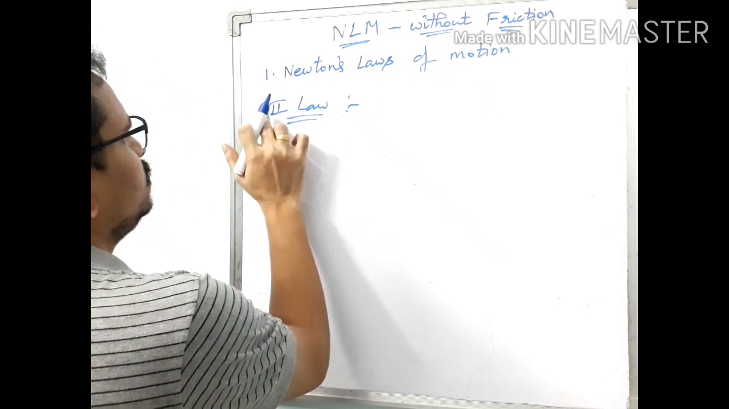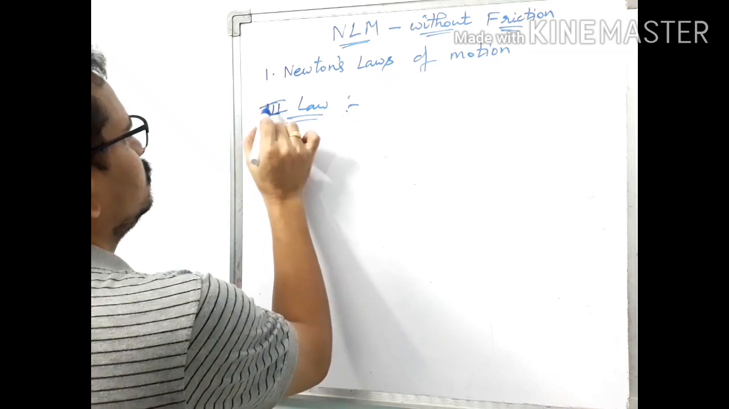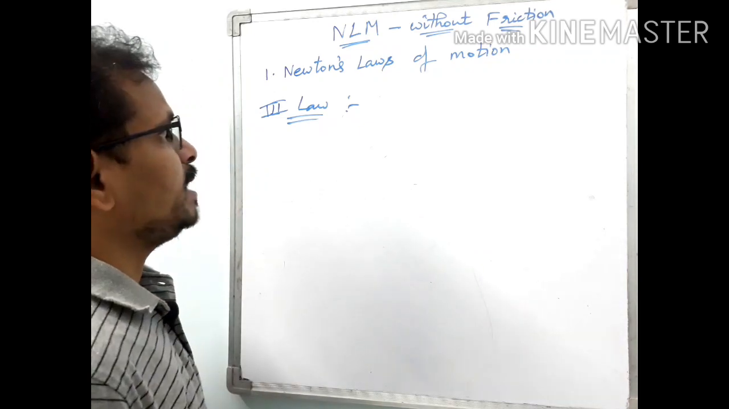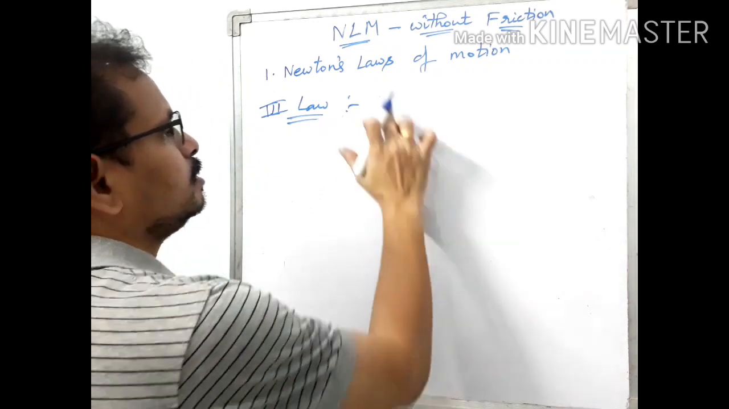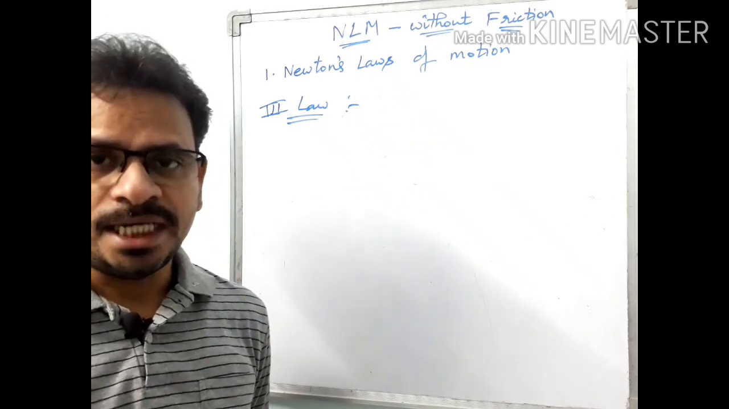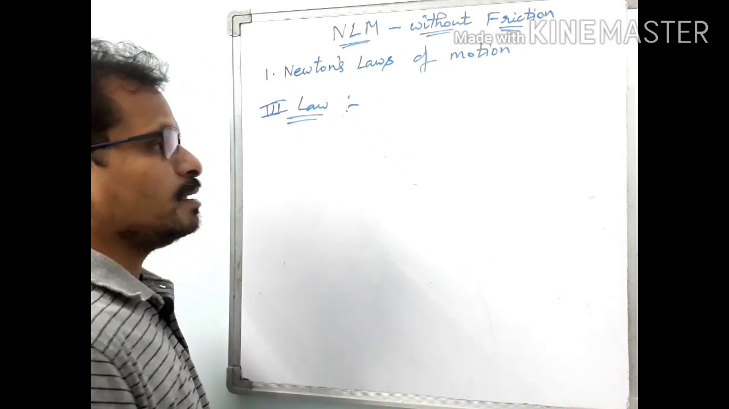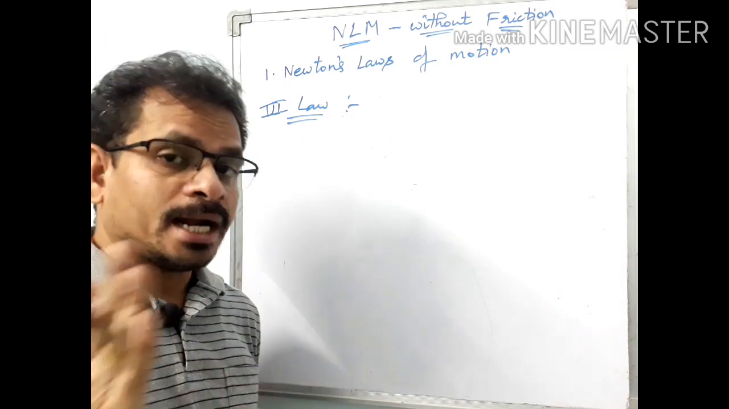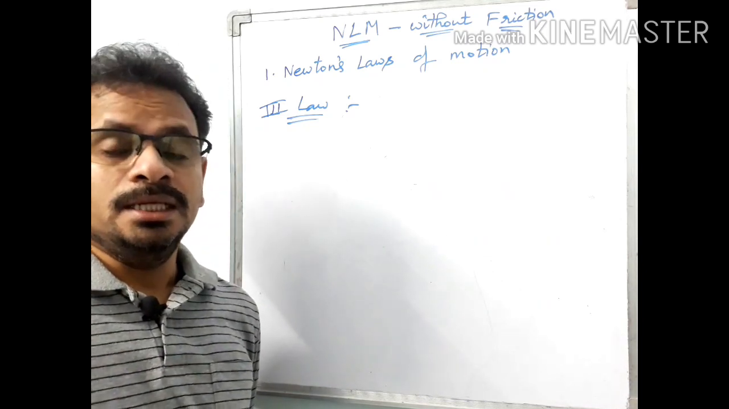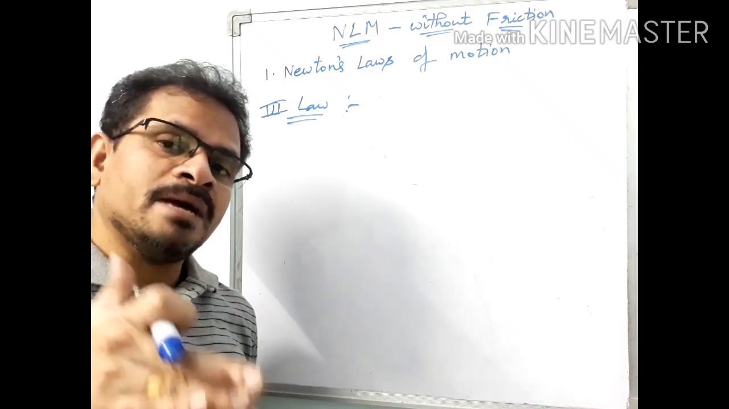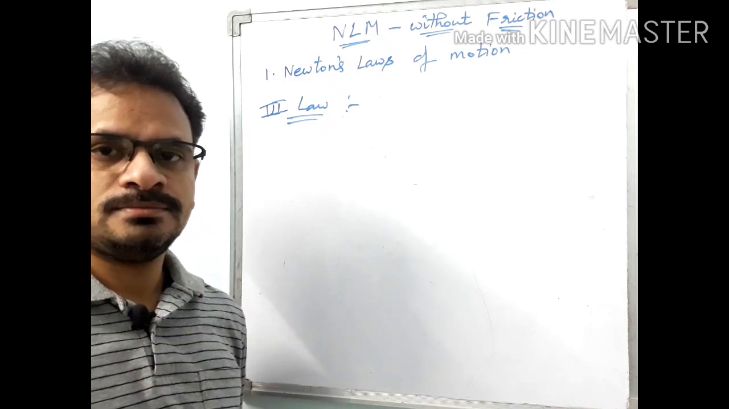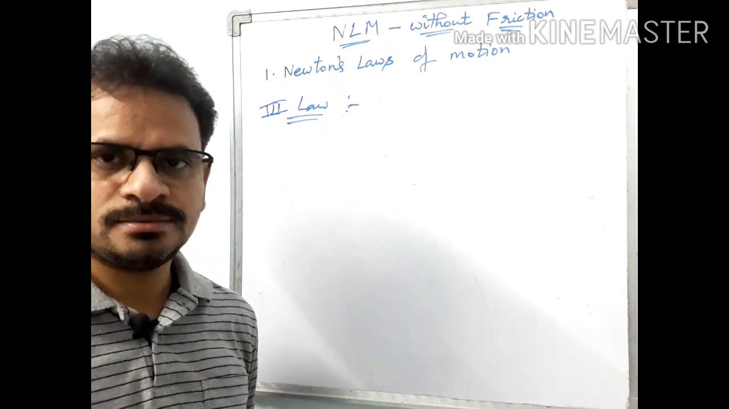Now Newton's third law. Newton's third law is also an important law here which helps us a lot. What it states is, for every action there is an equal and opposite reaction. What does it mean? If one body applies force on another body, that other body does not sit idle. It also applies the same amount of force on the first body in the opposite direction of the previous force.